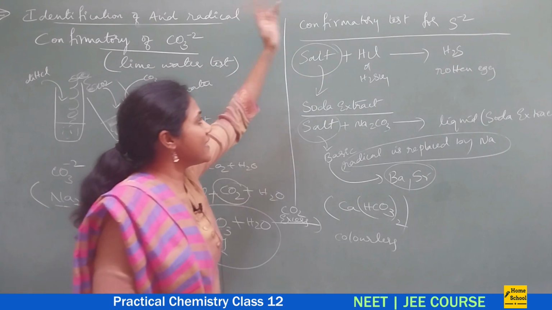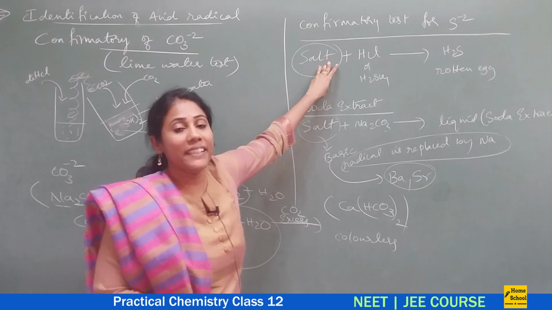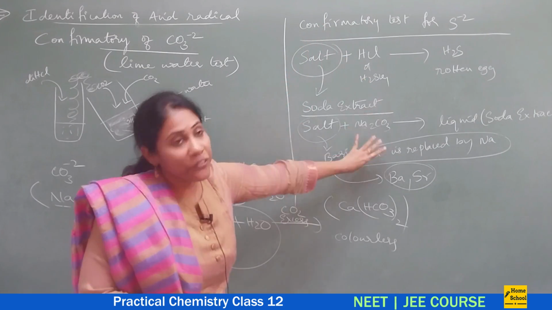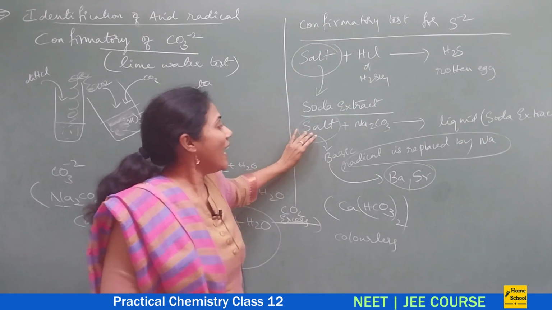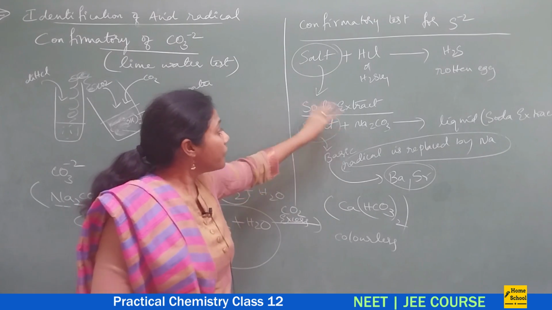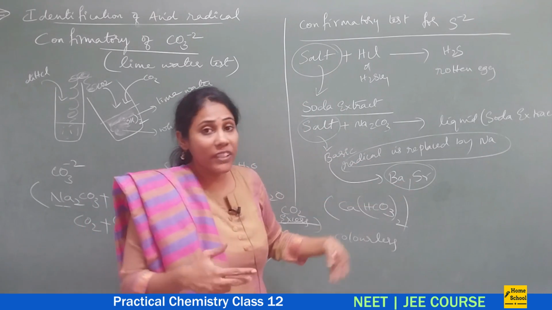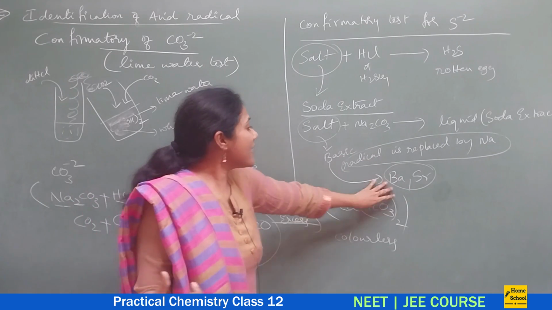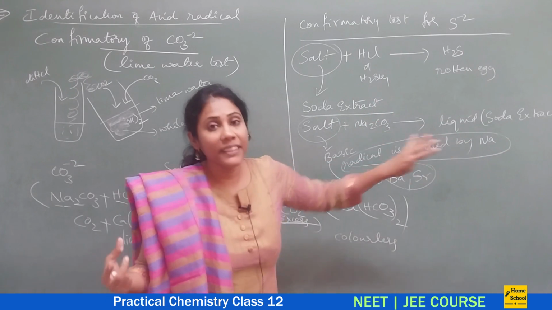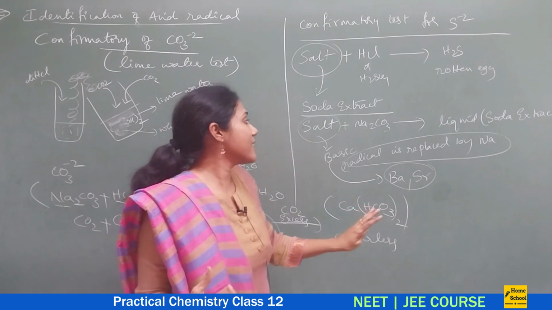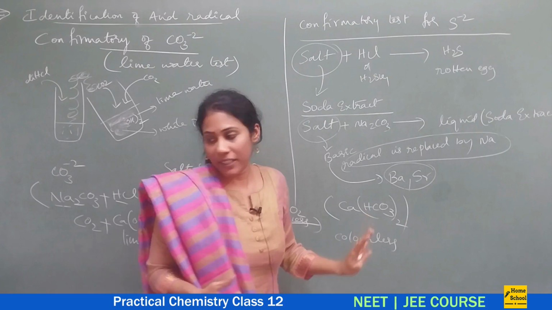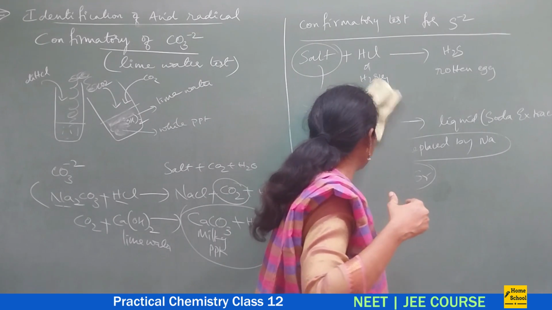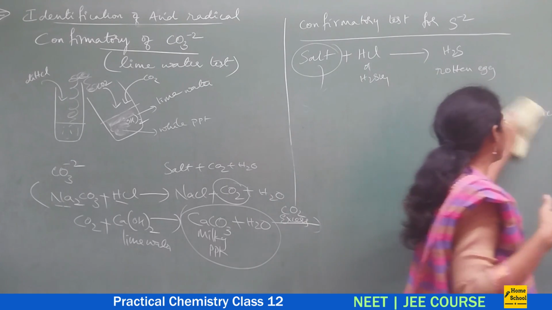If it is any other acid radical like sulfide, nitrite, nitrate, chloride, bromide, we prefer taking soda extract instead of the actual salt. Why? Because if the salt has basic radicals, we don't know whether they are present or not when we are determining, right? If these are there, they will interfere in the reactions. So that is the reason we convert to soda extract. This is the story of why we convert to soda extract and what exactly we mean by soda extract.